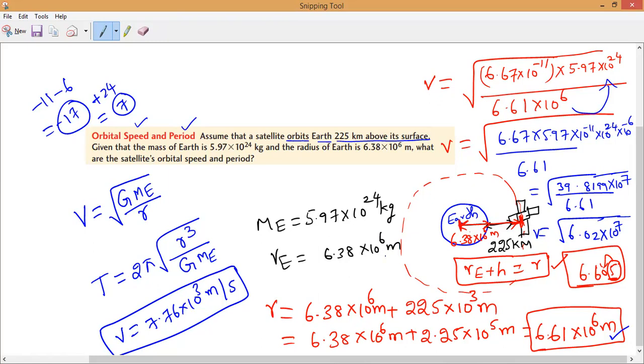Yes, sir. But people will add 2.25 directly, and it will give you wrong. It will give you 8.63. It is not the answer. Okay?